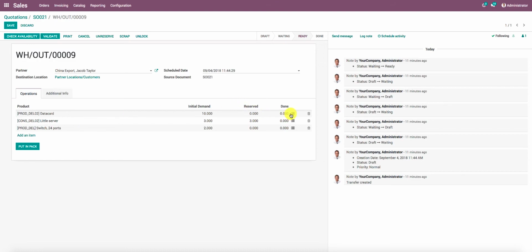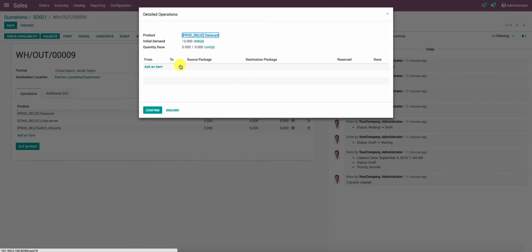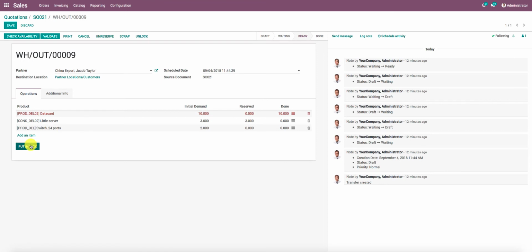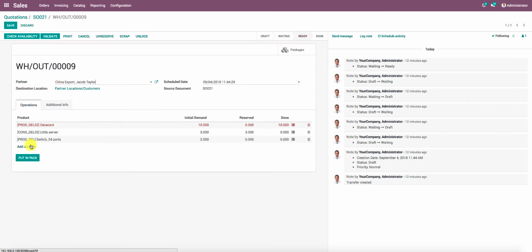So let's say I am putting these 10 products into one of the packages. I click on put in pack. So here at the top you can see a smart box appears which will show you the information of your packages.